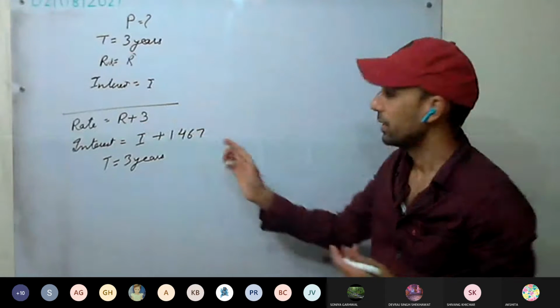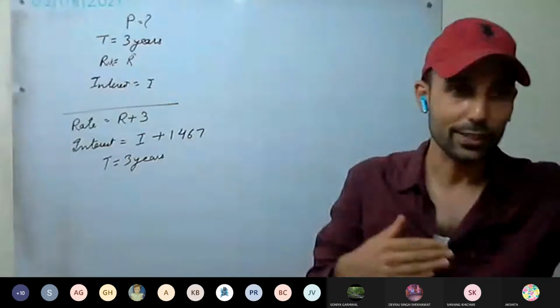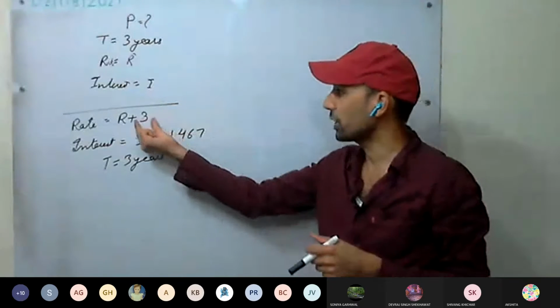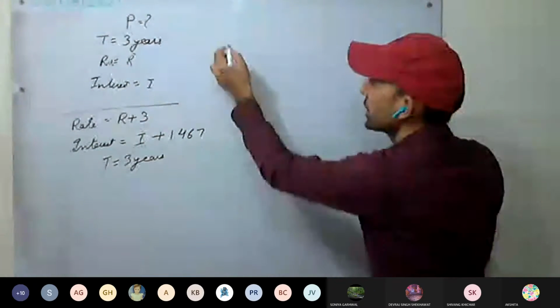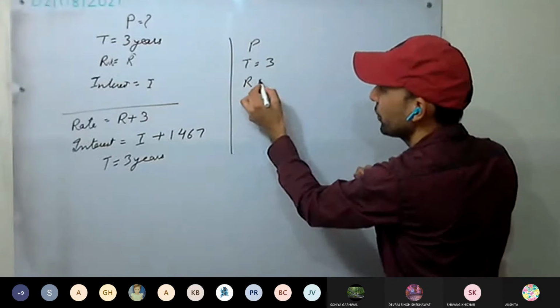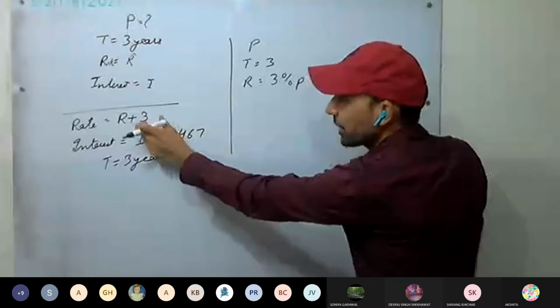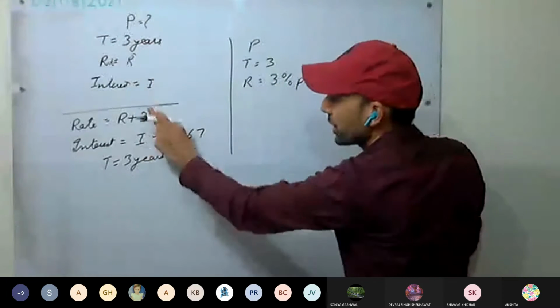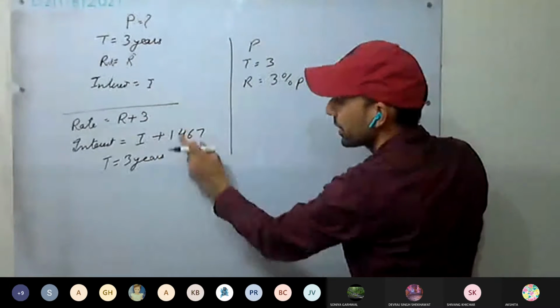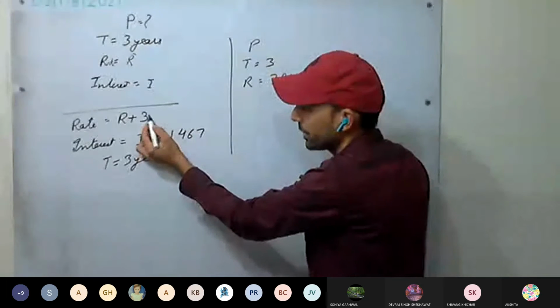Have you understood this one? This extra money is coming from where? Because 3% more is being charged. So this interest is because 3% more is being charged. So this time, if you take P, time is 3 years, rate 3% per annum. This is the extra rate, and because we have increased the rate by 3%, interest has increased by this much. So this increase in interest is because of this increase in rate.